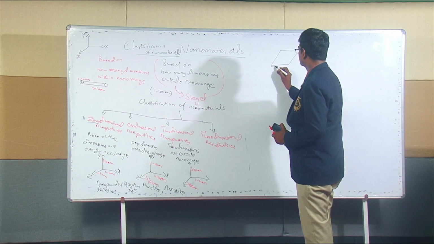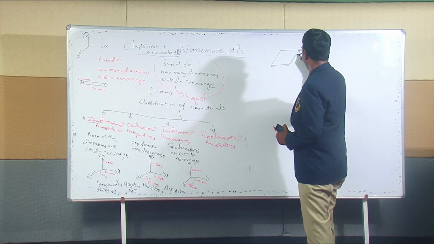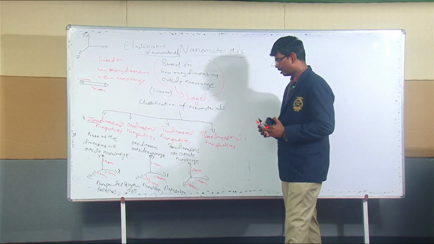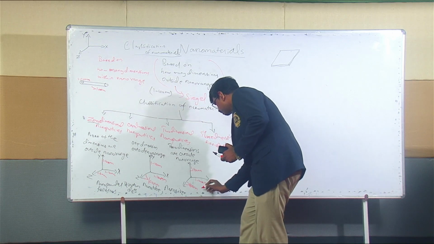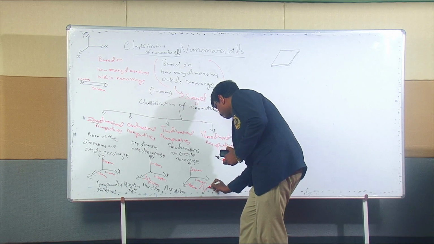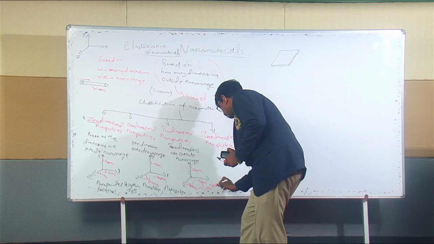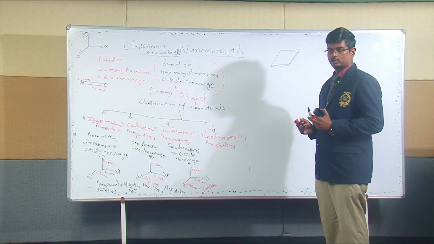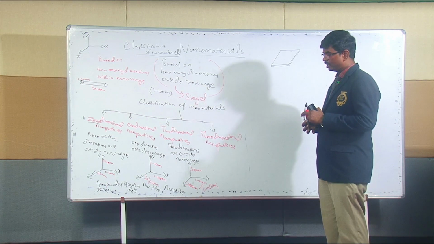So thin films, nanosheets, right? We can say nanosheet or thin films, or nanosheets. These are some examples of two-dimensional nanomaterials.